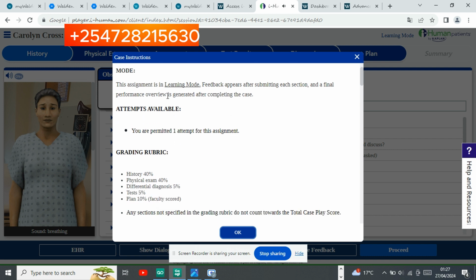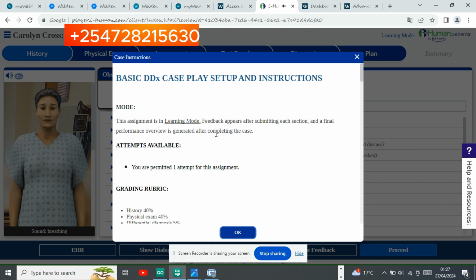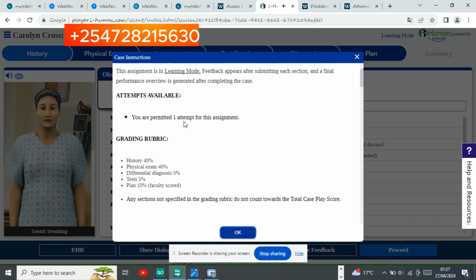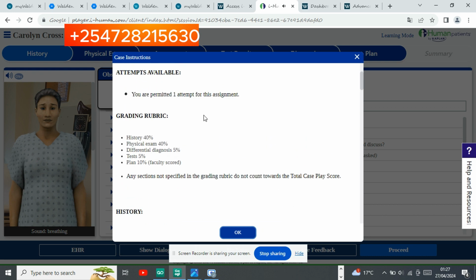So the first thing we are told is that it is a learning mode, meaning this one is graded. It is a graded assignment that has to be done correctly for one to get the maximum score. The attempts available is only one, so you only have one chance to do it. Then there's a grading rubric, which says that you score 40% from doing the history.